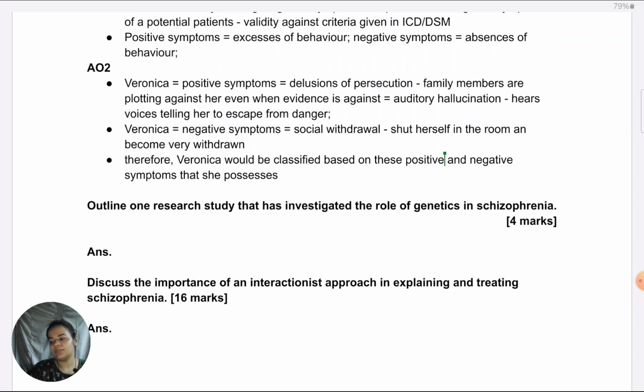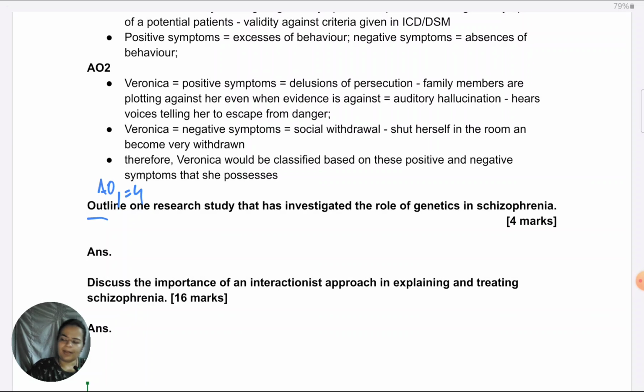The next question is for 4 marks again. This is a fully AO1 question because you can see it's entirely outline and there's no stem given at all. So it becomes very apparent. Outline one research study that has investigated the role of genetics in schizophrenia.